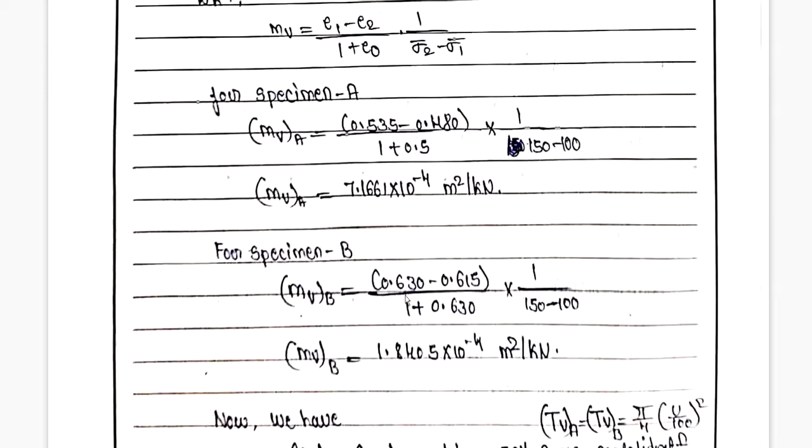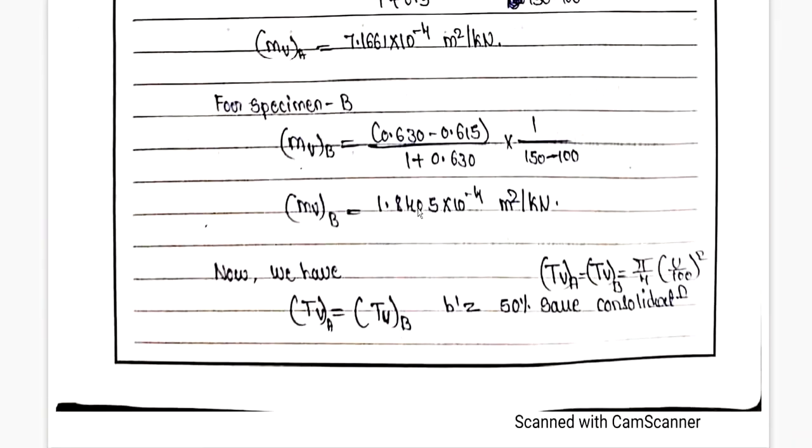After substituting all this data, we get the answer for mv for specimen B as 1.8405 into 10 to the power minus 4 meter square per kilonewton.